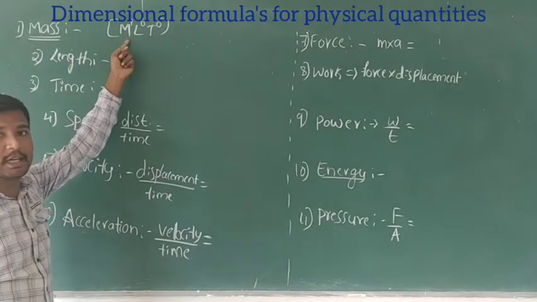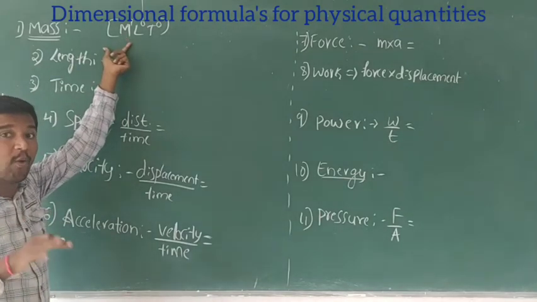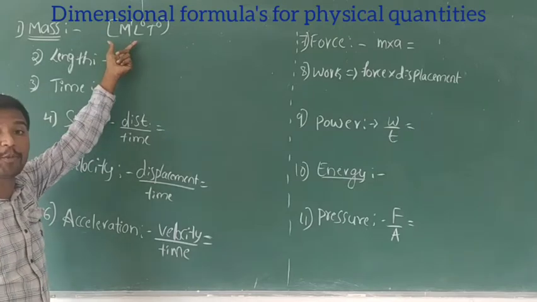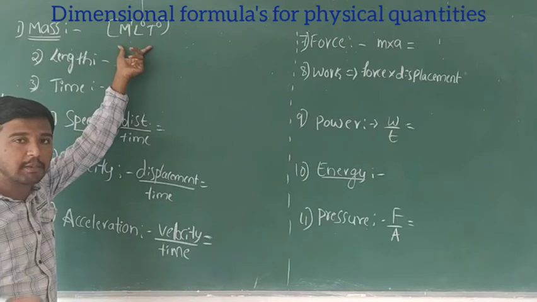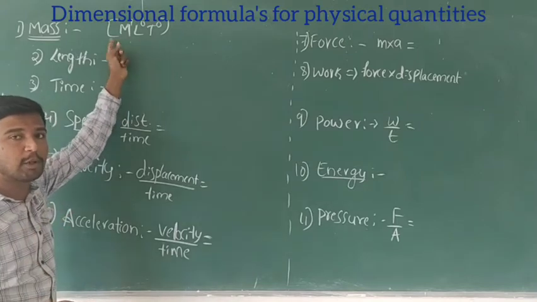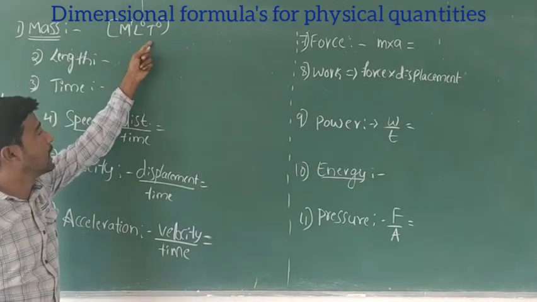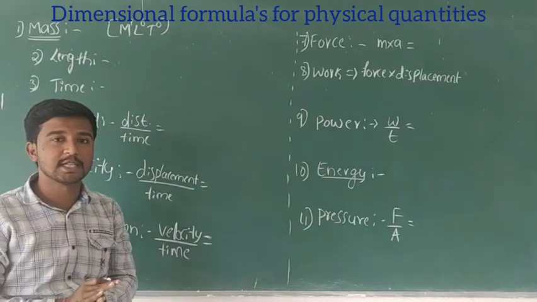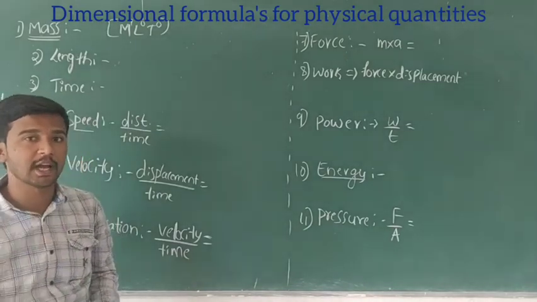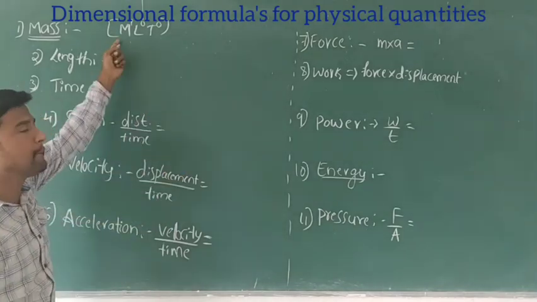Right? Mass is measured in kg, with 1 kg that is M to the power 1. This way we have to write the dimensional formula of mass: M to the power 1, L to the power 0, T to the power 0. It means the dimensional formula of mass does not depend on length and time. It depends only on mass.